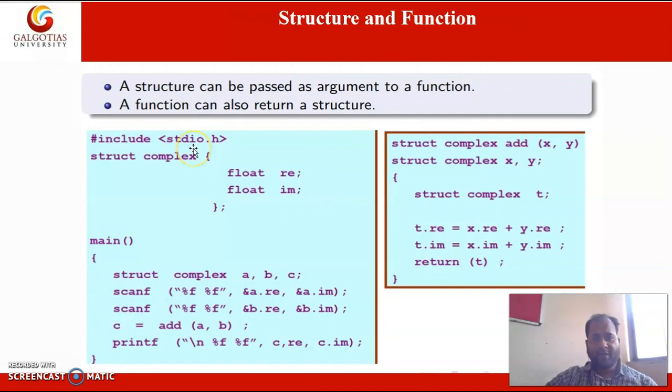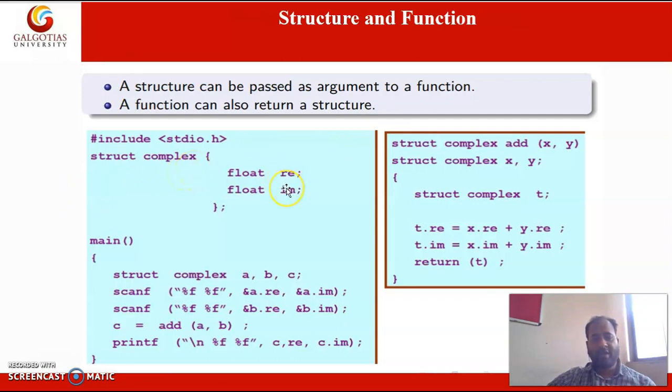So here an example is given. A structure can be passed as an argument to a function. A function can also return a structure. Here I have declared one structure that is complex.